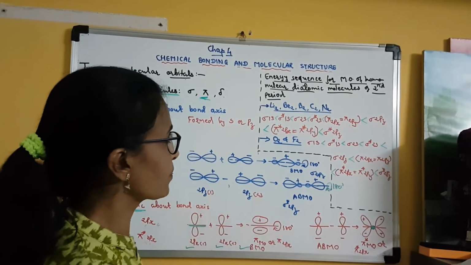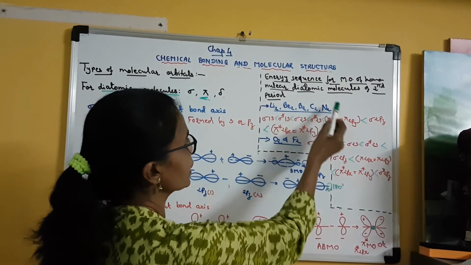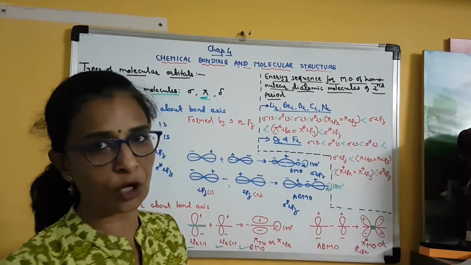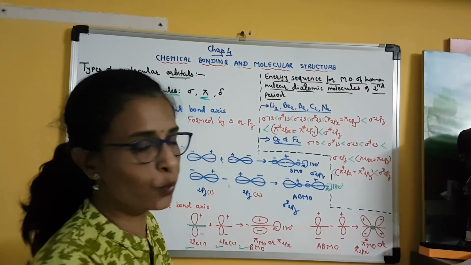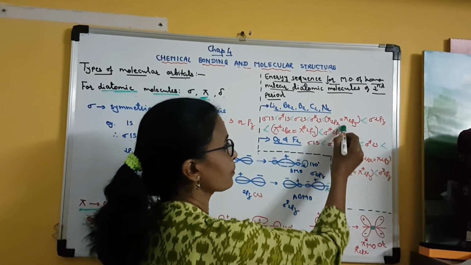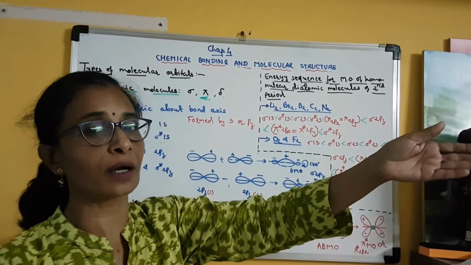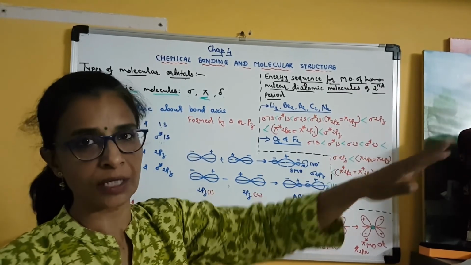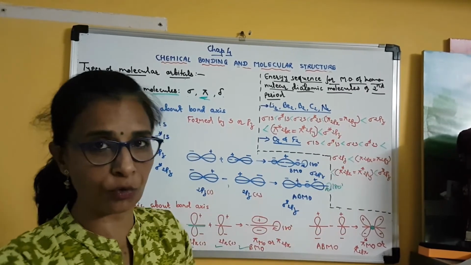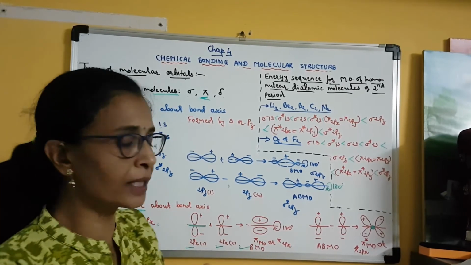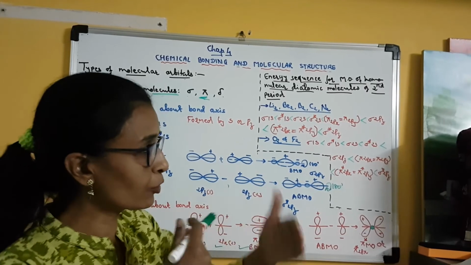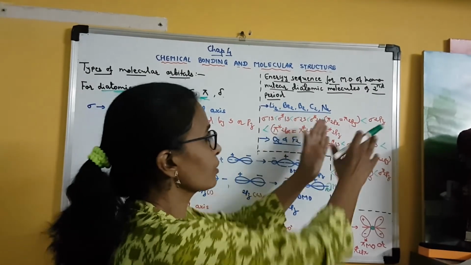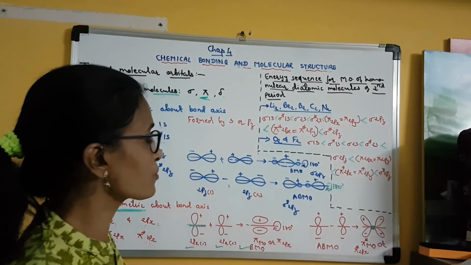So in this chapter we have to study only these diatomic homonuclear molecules. Our energy sequence is restricted only up to here. We will not go for the third orbit, 3s, 3p, 3d; those orbitals we are not going to study. Clear? So only the involvement of 1s, 2s and 2p orbitals, and how many molecular orbitals are formed out of these orbitals, that we have to study.